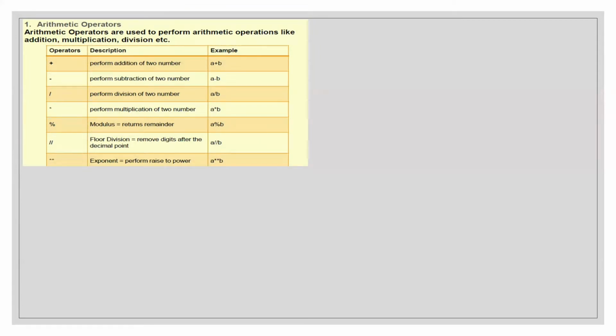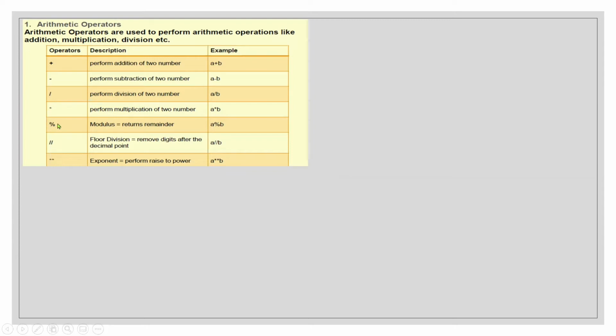Just like maths, the plus operator is used for adding two numbers, for example a plus b, 2 plus 3, 5 plus 6. Minus can be used for subtraction, then we have division, then we have multiplication. So these four are okay, we all know them. Then there is something different, the percent operator.